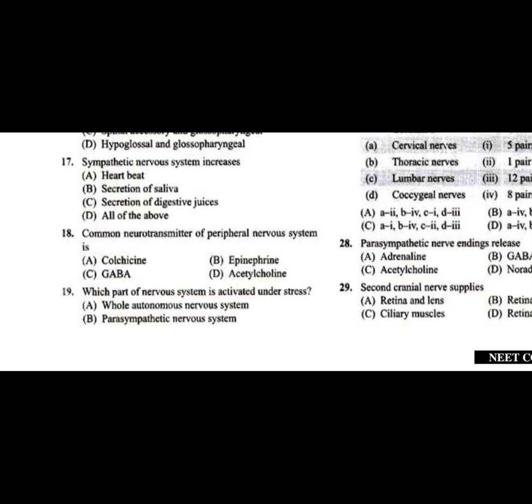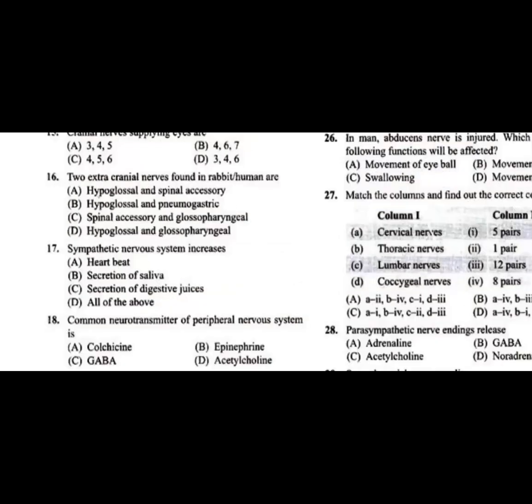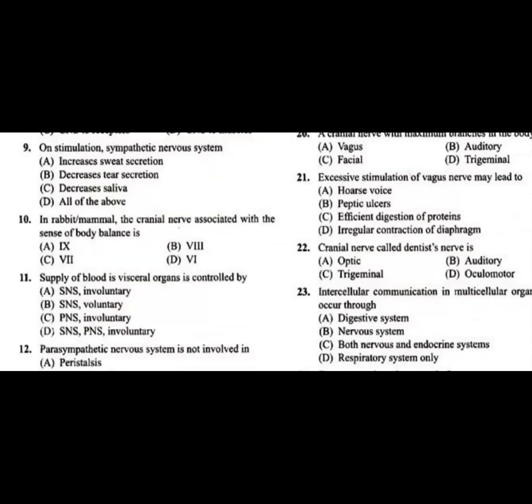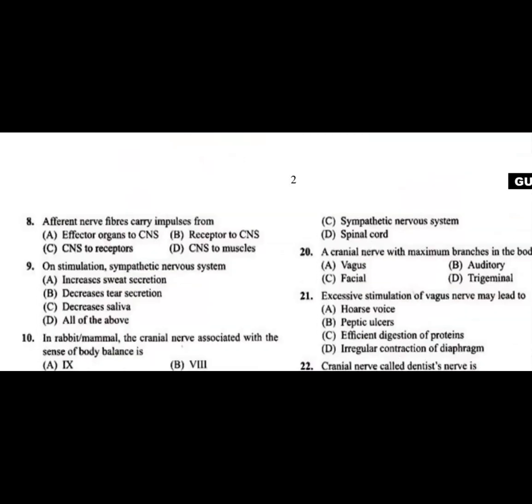Question number 19, which part of the nervous system is activated under stress? Whenever there is a stressful condition, we know it is the sympathetic nervous system. A is the whole autonomic nervous system, B is the parasympathetic nervous system, C is the sympathetic nervous system, and D is the spinal cord.